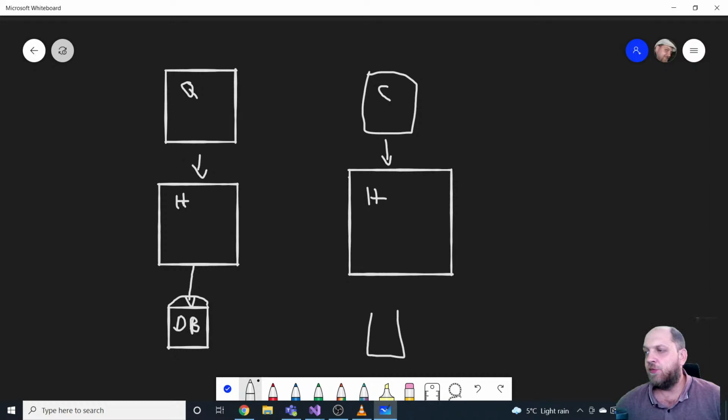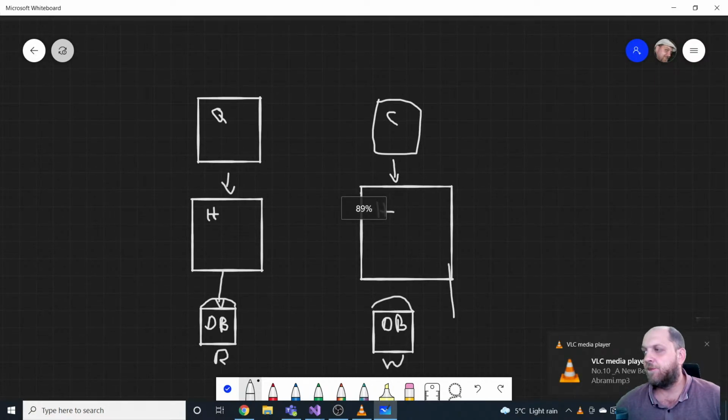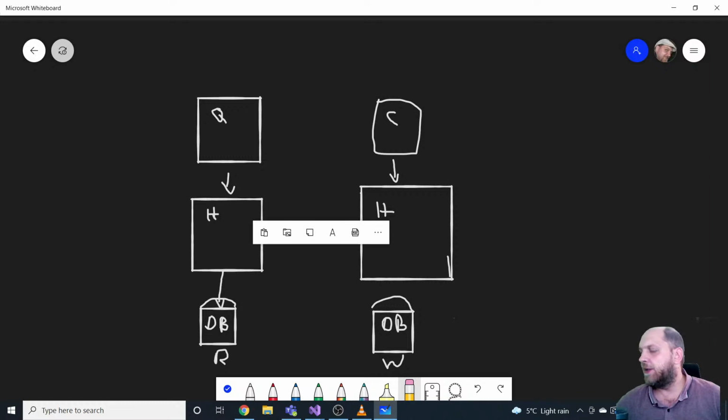And usually in a full CQRS approach, you would have a totally different database for writes. So this is a read database, and this is a write database. Okay, so that would be a write database.